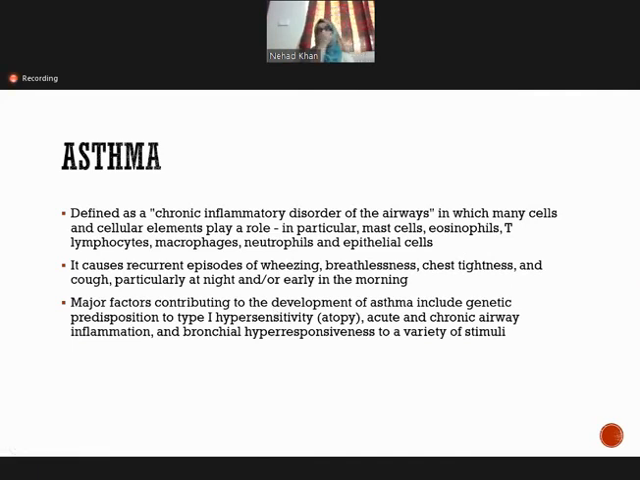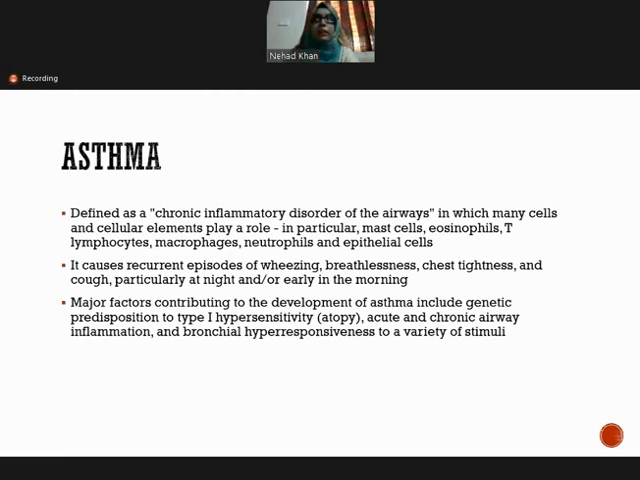Now we come to asthma, the third chronic obstructive pulmonary disease. Till now we have discussed emphysema and chronic bronchitis. I hope that it is clear to you all. Now I'm moving towards the third chronic obstructive disease, that is asthma.